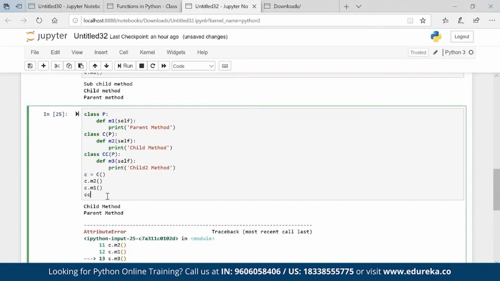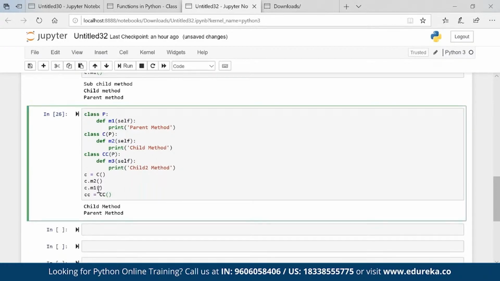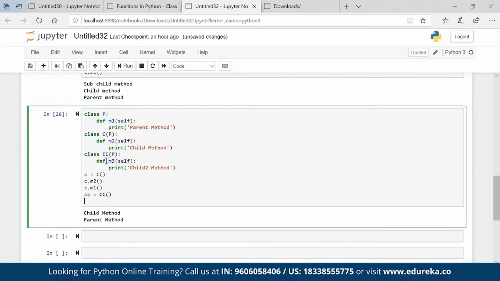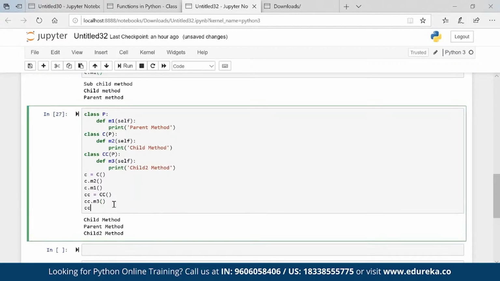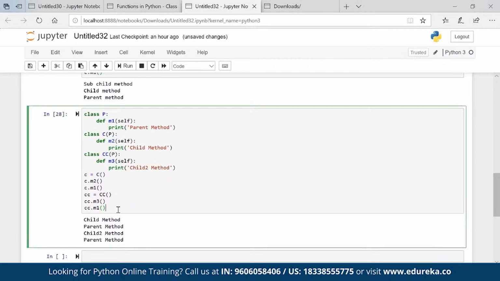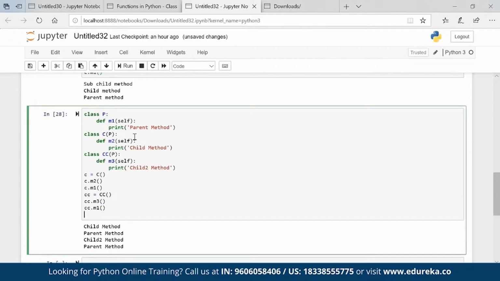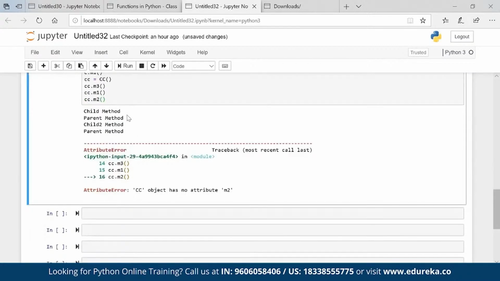Now I'll create CC equal to CC. What are the things CC will have? M3 and M1. So CC dot M3, yes, looks good. CC dot M1, yes, looks good. Will we have CC dot M2? I don't think so. You can see it's not there.